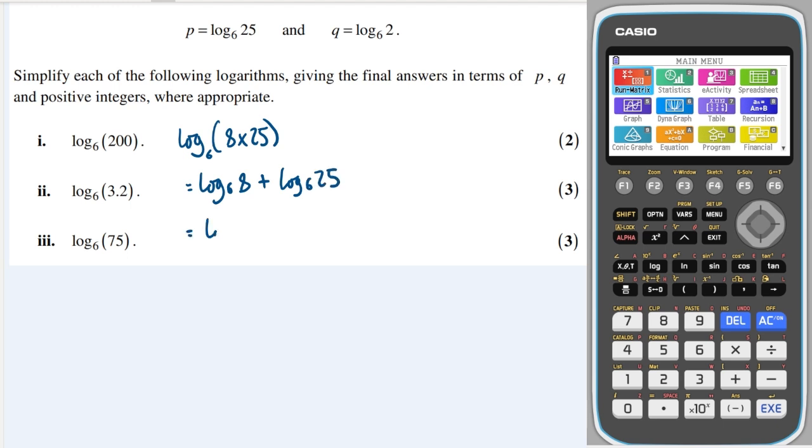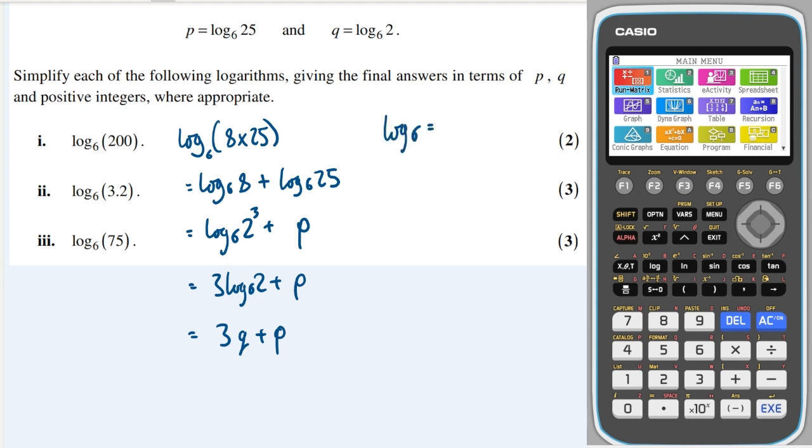We can write this one as log base 6 of 2 to the 3, and this one is just p. The 3 can come down to the front, and that is the same as q, so it's 3q plus p. Okay, great. Next one, log of 3.2.